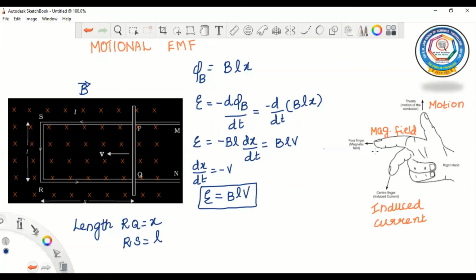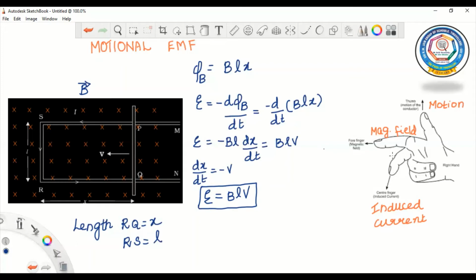Now, let's see Fleming's right-hand rule. According to Fleming's right-hand rule, we stretch the thumb and first two fingers of our right hand, and all three fingers are mutually perpendicular to each other.